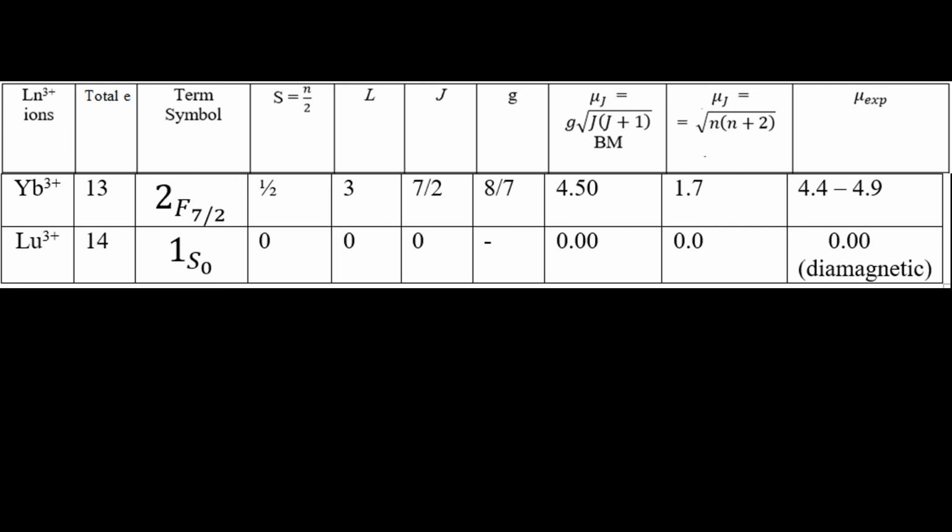And for ytterbium 3+, you may see here 4.50, that is mu J equal to g J root over of J into J plus 1. 4.50 is the expected value, 4.4 to 4.9, which totally matches the expected value. But if you use the simple equation, it gives 1.7, which is basically less. And in lutetium, no unpaired electron is present, as it is an f14 electronic system from the electronic configuration, and that is why the magnetic value is equal to 0. Hence it is diamagnetic in nature.